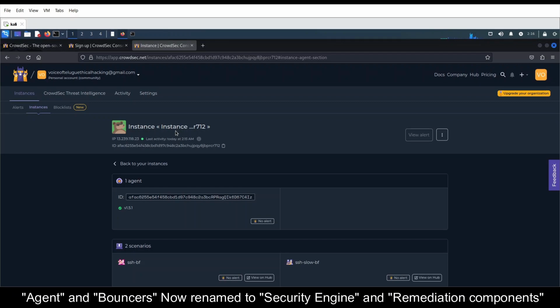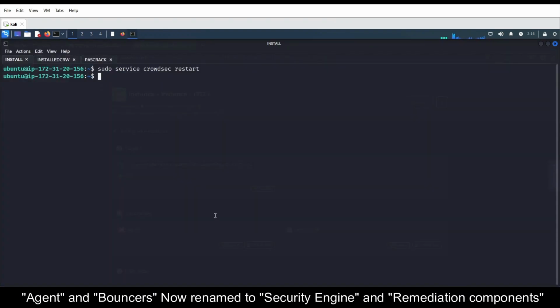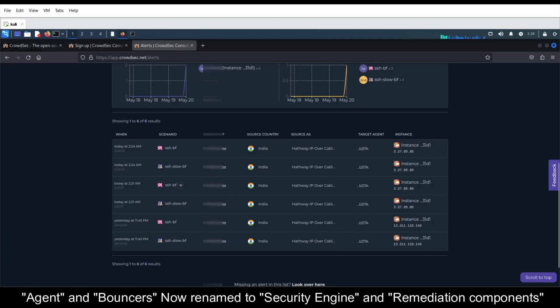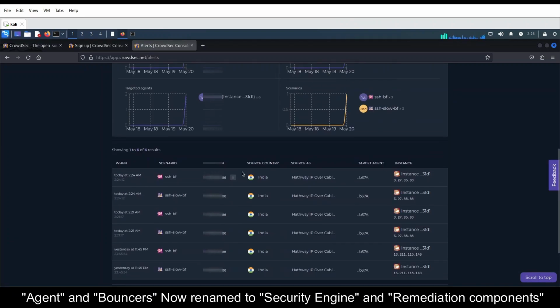I showed that particular feature before creating the instance. You can follow that step 2 if you want to move a number of resources to that particular organization. Now we don't have any alerts, so I'll simply start attacking that particular server. I'll use my Hydra. Let's try. Now Hydra is brute forcing SSH. See, we received alerts here. Whatever SSH brute forcing we have done, we are getting its results here.